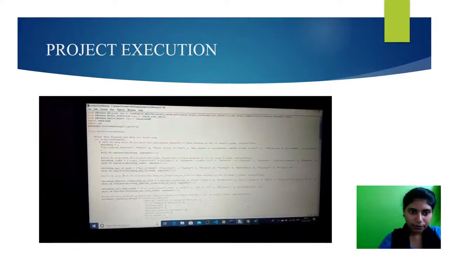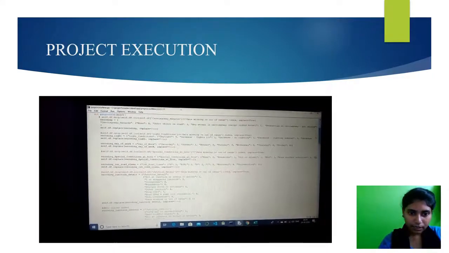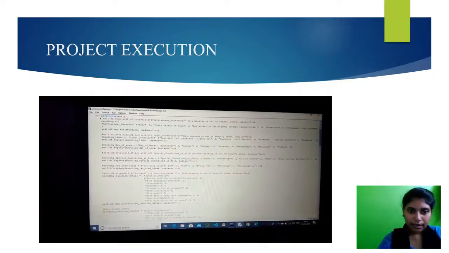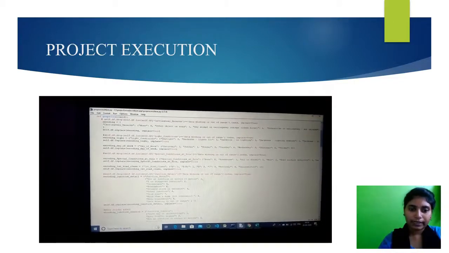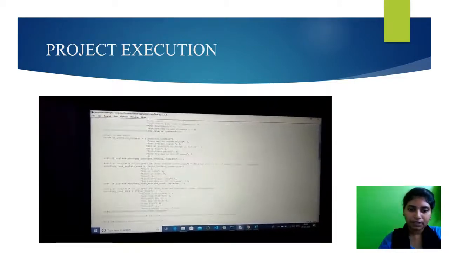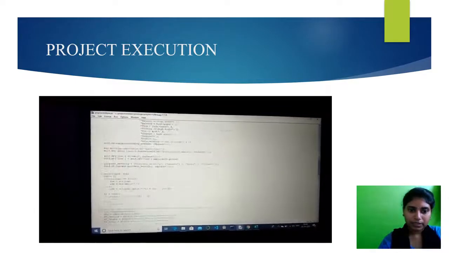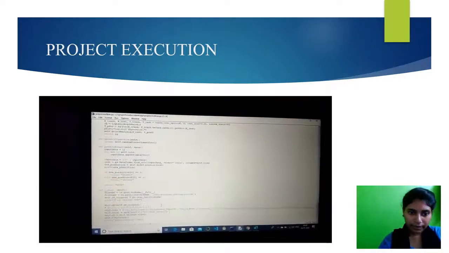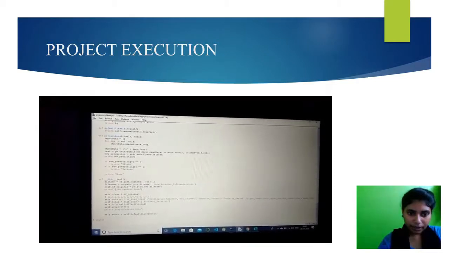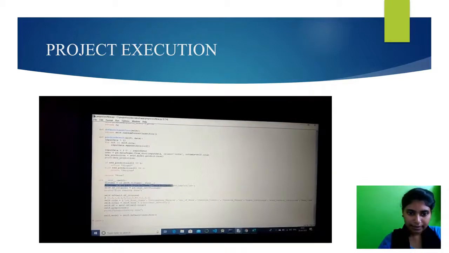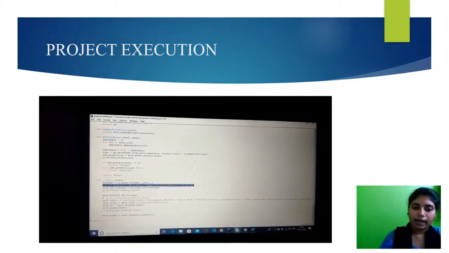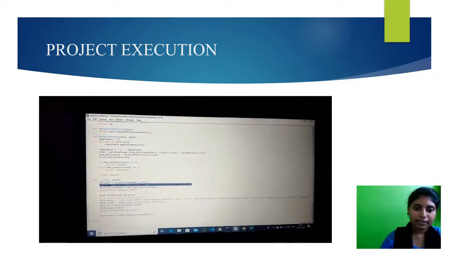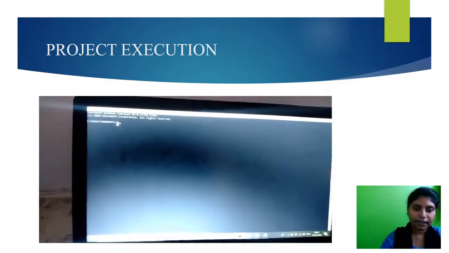Here, this is the code for pre-processing the dataset, and we are integrating all the code here, both the web application and the analyzing part. It is a combination of both codings. See here, I write the file as accident.csv. I am taking the dataset in CSV format. We have to take the dataset in comma separated values.